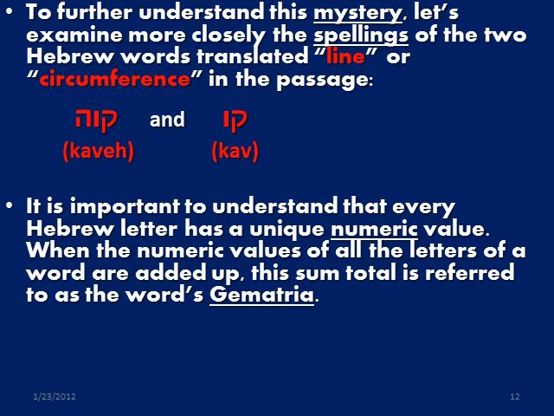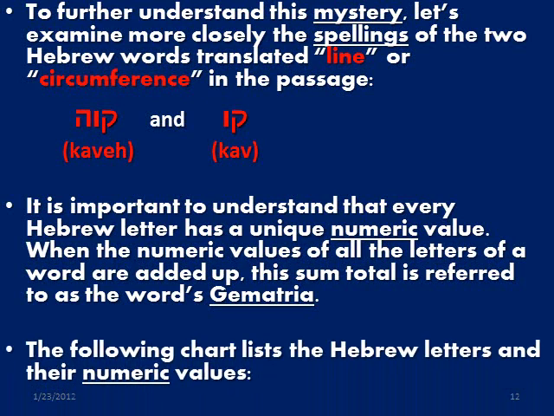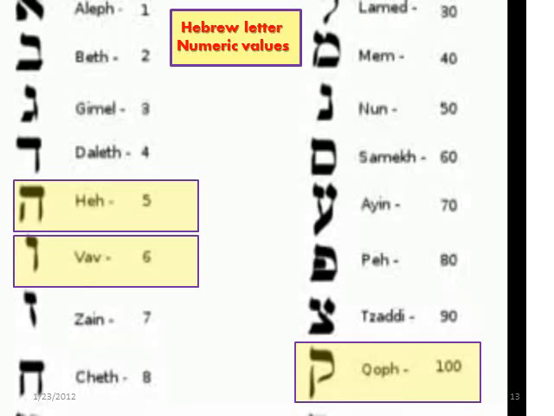It's important to understand that every Hebrew letter has a unique numeric value. When the numeric values of all the letters of a word are added up, this sum total is referred to as the word's gematria. The following chart lists the Hebrew letters and their numeric values. The three Hebrew letters highlighted in this chart are the three specific letters dealing with the two Hebrew words we are examining, kaveh and kav. These letters are kof, having a numeric value of 100, vav, having a numeric value of 6, and hey, having a numeric value of 5.